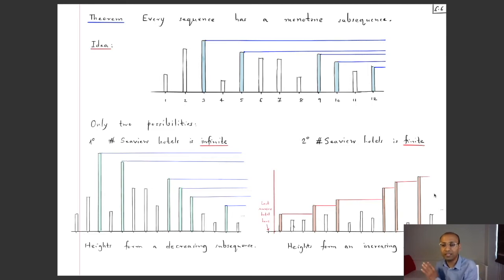So now you get an increasing subsequence, and since none of them have the sea view property, there will always be something which blocks the view. So in this way, you get infinitely many terms, and you get an increasing subsequence. So pictorially, this proof is fairly clear: you can either have one case or the other. In one case, you get decreasing; in the other case, you get increasing, and so you are guaranteed a monotone subsequence. Now we will write this down using only mathematics, with the same kind of ideas, but to write everything down we'll be extra careful.